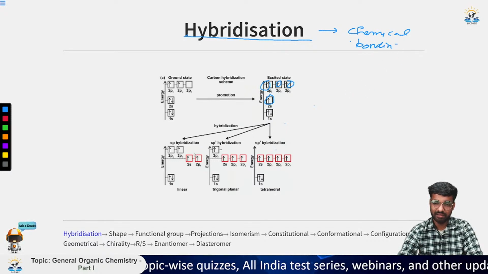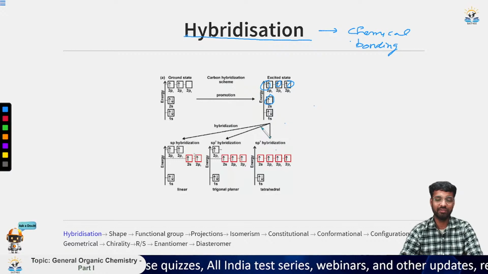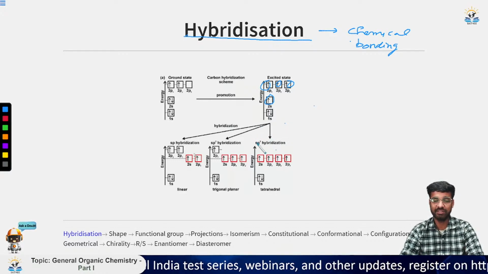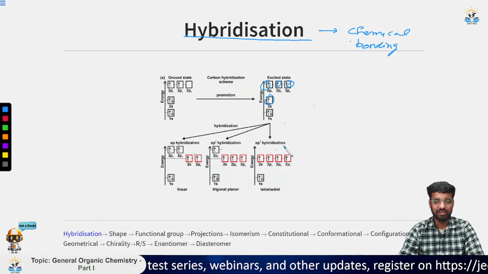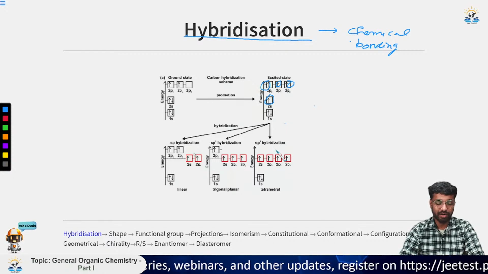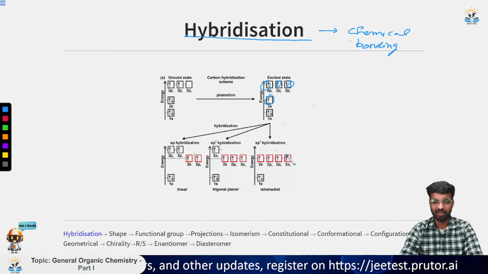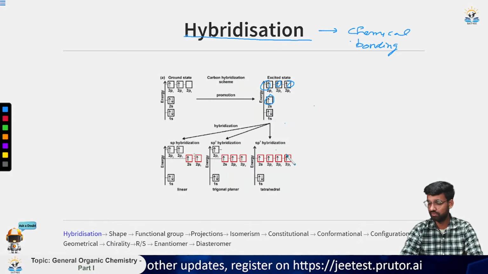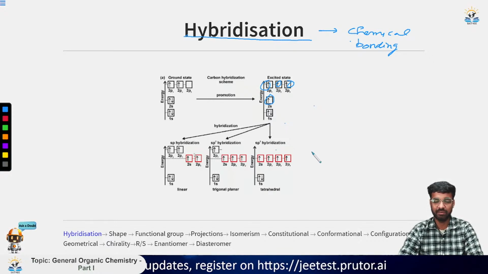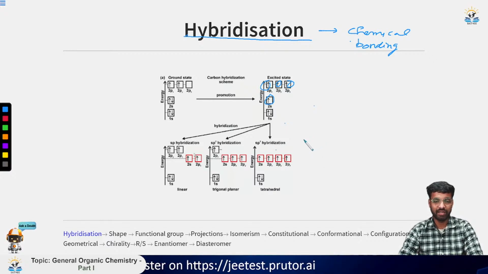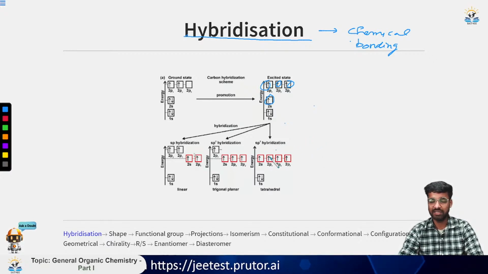So I have told you earlier that the hybridized orbitals are equivalent to each other, meaning they have the same energy. So they're equivalent in terms of energy and shape both. Okay, so this is the thing that we have here. Now according to the upcoming ligands, the number can vary from 1 to 2 to 3 to 4. So 1 can come, 2 can come, 3 can come, and 4 can come. So 4 ligands can come from any side. So according to that, the hybridization takes place.